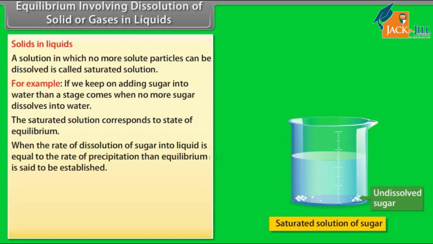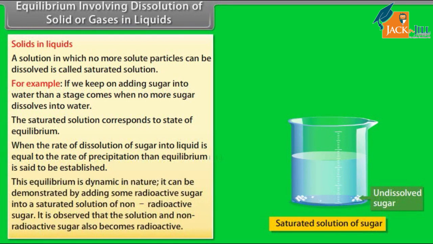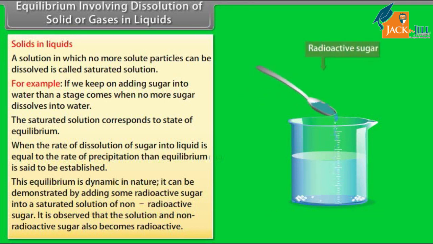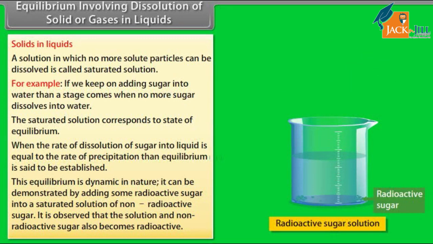Then equilibrium is said to be established. This equilibrium is dynamic in nature. It can be demonstrated by adding some radioactive sugar into a saturated solution of non-radioactive sugar. It is observed that the solution and non-radioactive sugar also becomes radioactive.